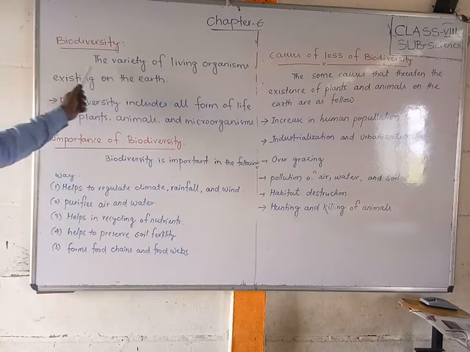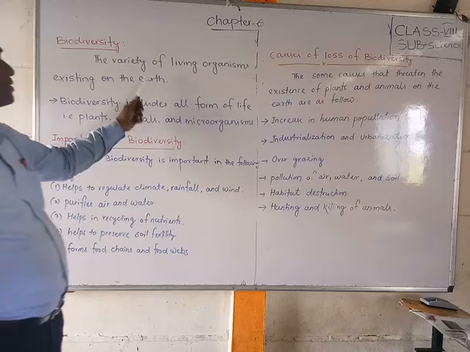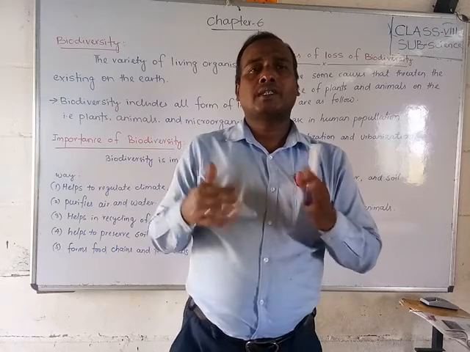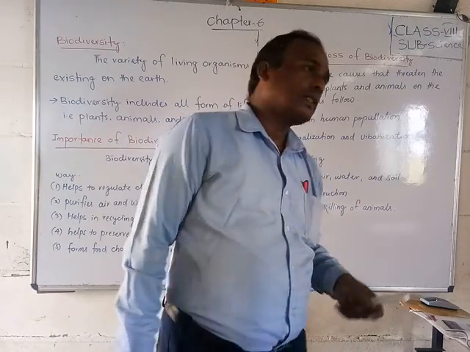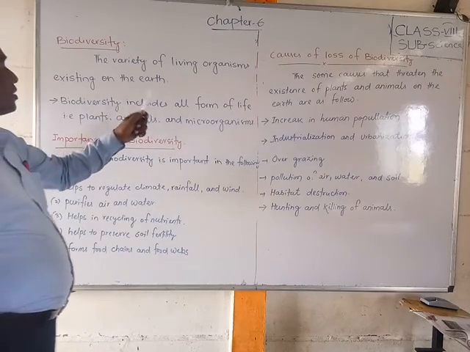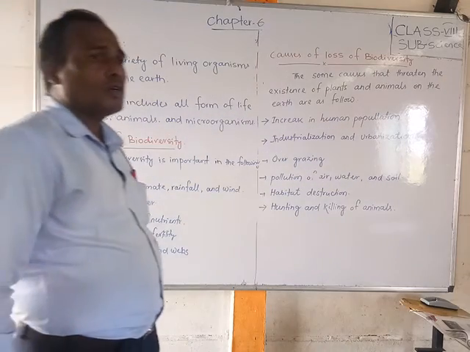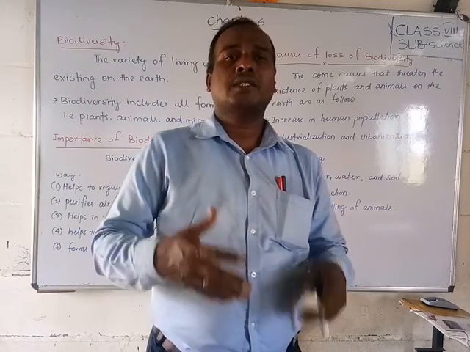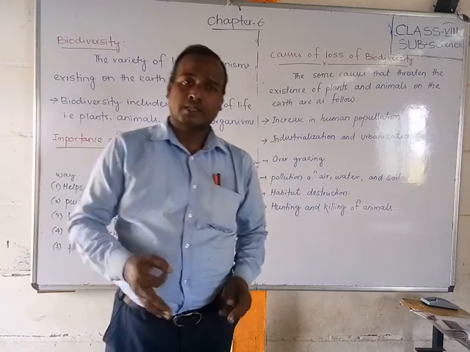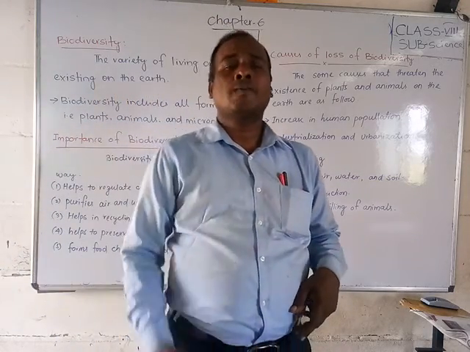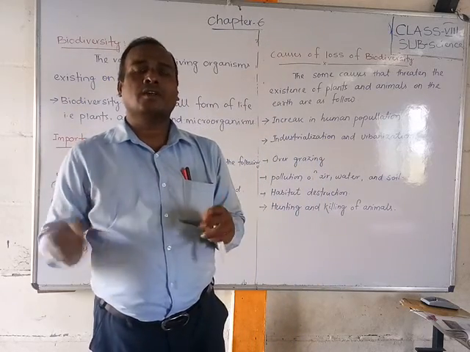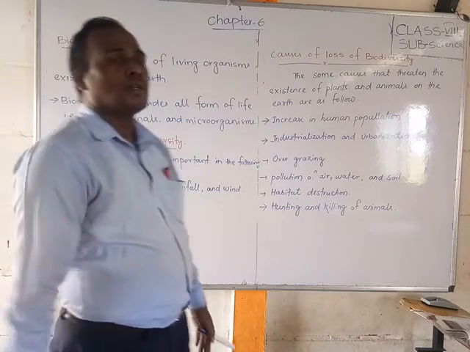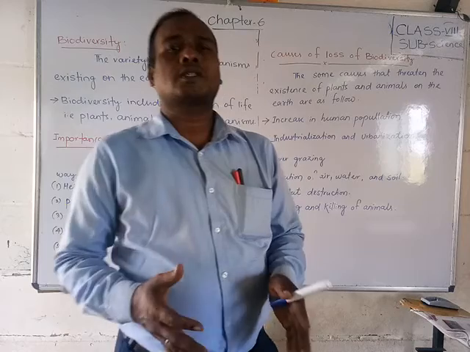So see students, biodiversity is the variety of living organisms existing on the earth. Different types of living organisms exist on the earth, be it animals, plants or microorganisms. Biodiversity includes all forms of life, that is plants, animals and microorganisms. These terms refer to all the living organisms that live on the earth. Okay.